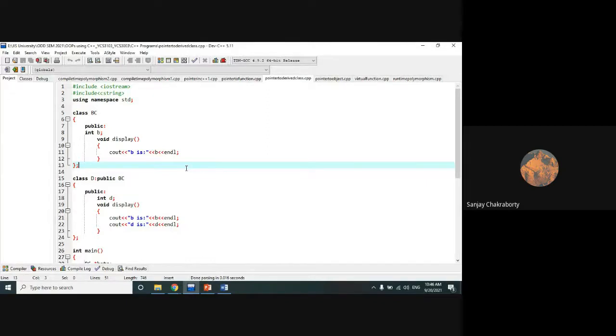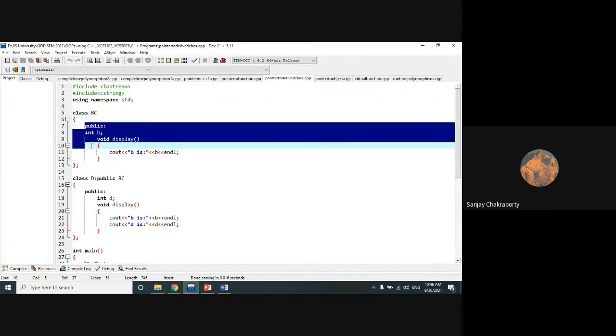So we can use pointers not only to the base objects but also to the objects of the derived class. Pointers to objects of a base class are type compatible with pointers to objects of a derived class. Therefore, a single pointer variable can be made to point to objects belonging to different classes. So here I have first defined a base class BC. BC is our base class, right?